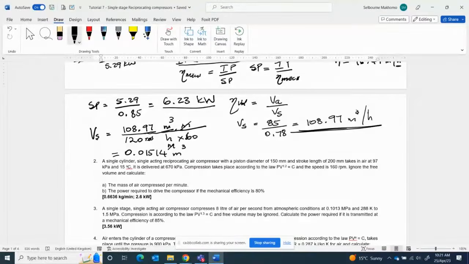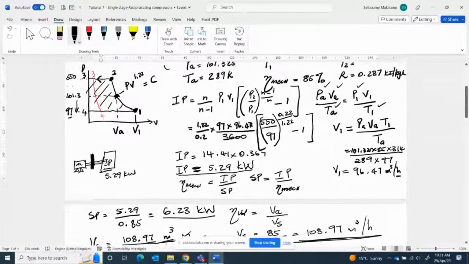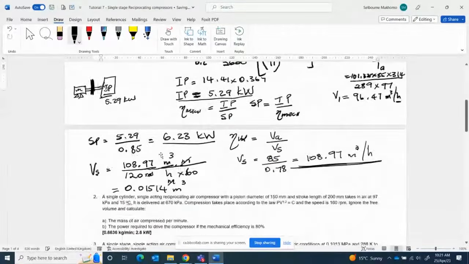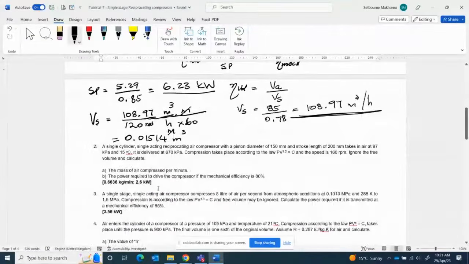So our answer is 0.154 cubic meters. This is the swept volume. Swept volume, in other words, is the distance from this point here up to that point. So this is our swept volume. Okay, so let's move on to the second one.